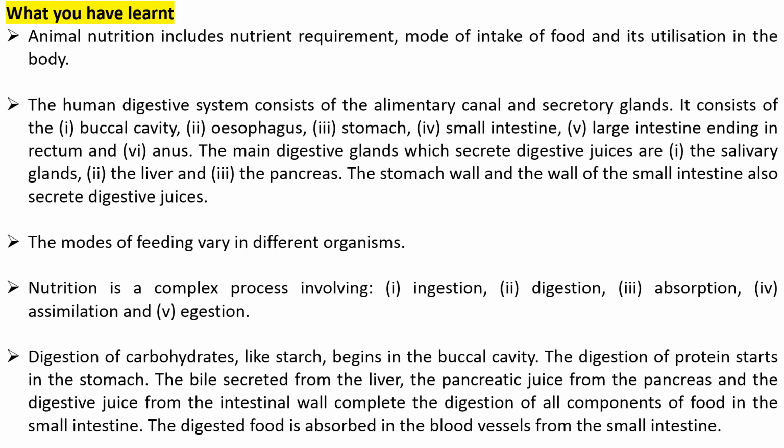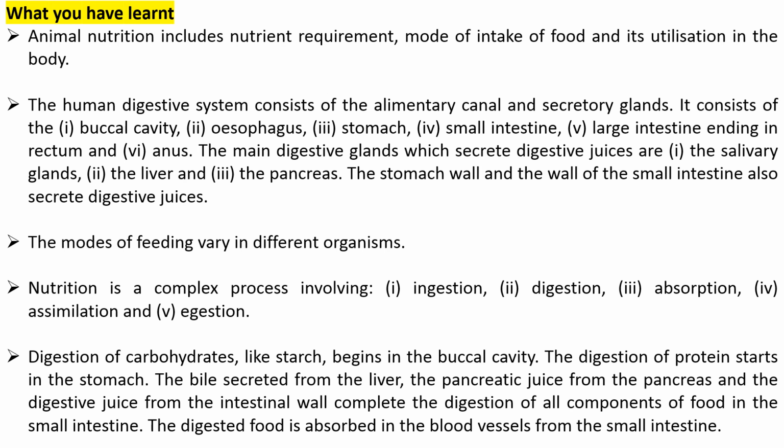The main digestive glands which secrete digestive juices are 1. the salivary glands, 2. the liver and 3. the pancreas. The stomach wall and the wall of the small intestine also secrete digestive juices. The modes of feeding vary in different organisms. Nutrition is a complex process involving 1. ingestion, 2. digestion, 3. absorption, 4. assimilation and 5. egestion. Digestion of carbohydrates, like starch, begins in the buccal cavity.